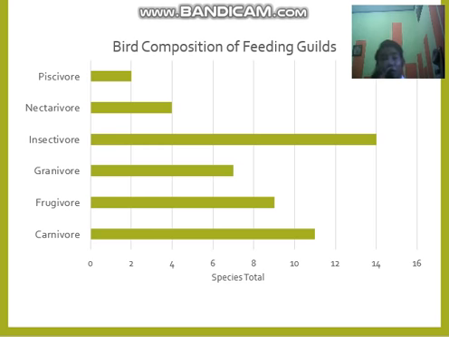Most of the area is covered by forest, so some of the birds live in the forest and also eat the insects that live in the forest. So if the land cover changes, if the forests are cut down and cleared, maybe some of the insectivore birds cannot live in that area anymore.